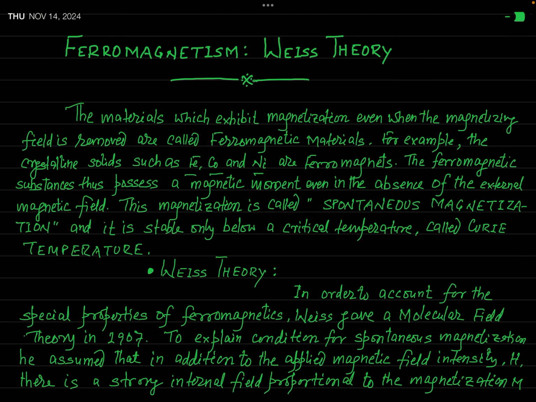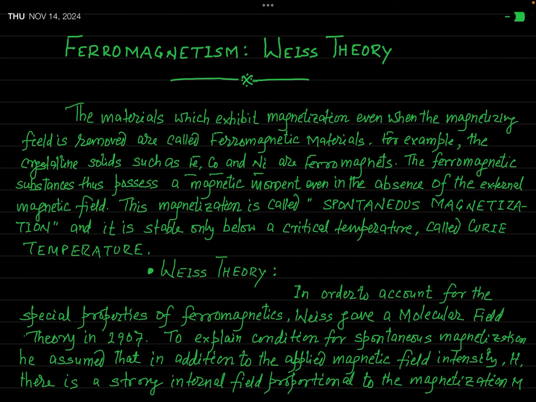Actually, the magnetization which remains in the specimen even when you remove the magnetizing field, that is called spontaneous magnetization. Okay? So you can define a ferromagnetic substance in this way, that these are the materials which possess a spontaneous magnetization.